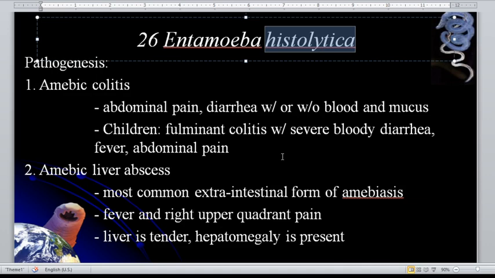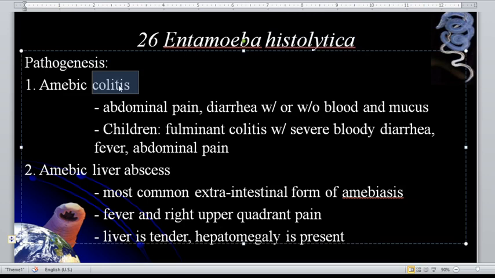Okay, going back to amoebic colitis. When we say colitis, what does that mean? That is the inflammation of the inner lining of the colon. So in children, there is a fulminant colitis. When we say fulminant, that is a sudden onset. So in children, there is a sudden onset of inflammation in the inner lining of the intestine with severe bloody diarrhea, fever, as well as abdominal pain.